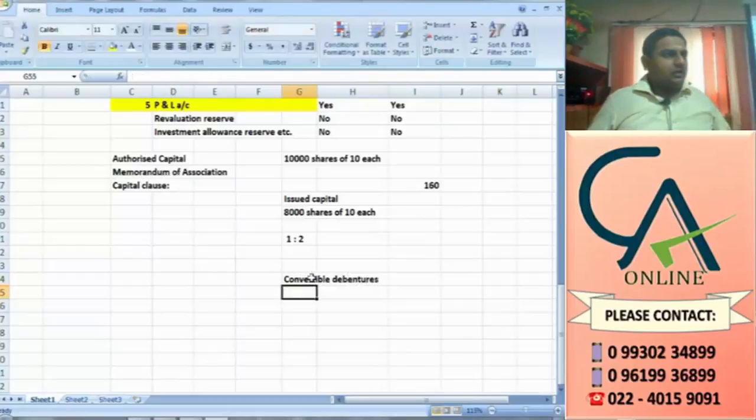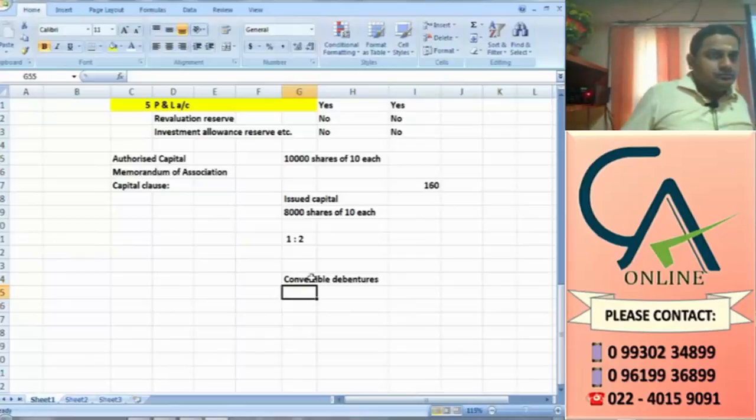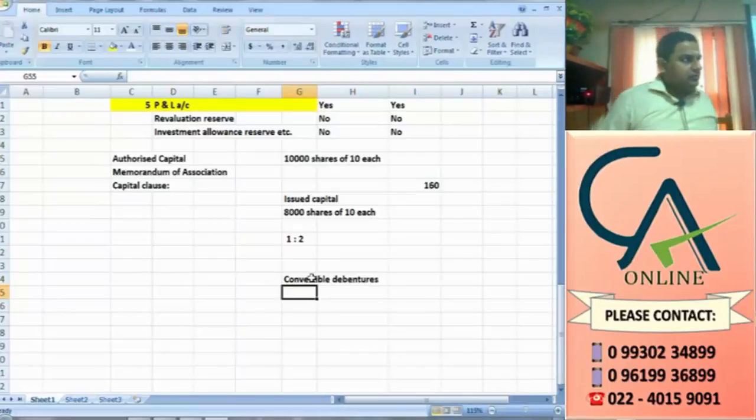So, what is the nature of convertible debentures? We can convert. Debenture holders can convert their debentures into equity shares. When? That is the time. Which time?